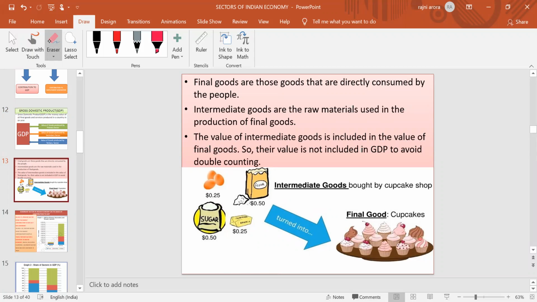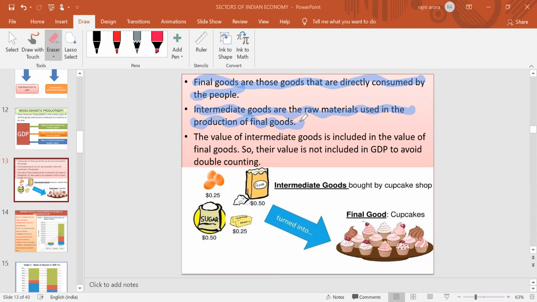But there are many other goods which are used as raw material in order to convert things into finished goods. What refers to that raw material? That raw material refers to intermediate goods. The simple thing is: final goods are mainly consumed directly by the people, and intermediate goods are mainly used as raw material for the production of final goods.